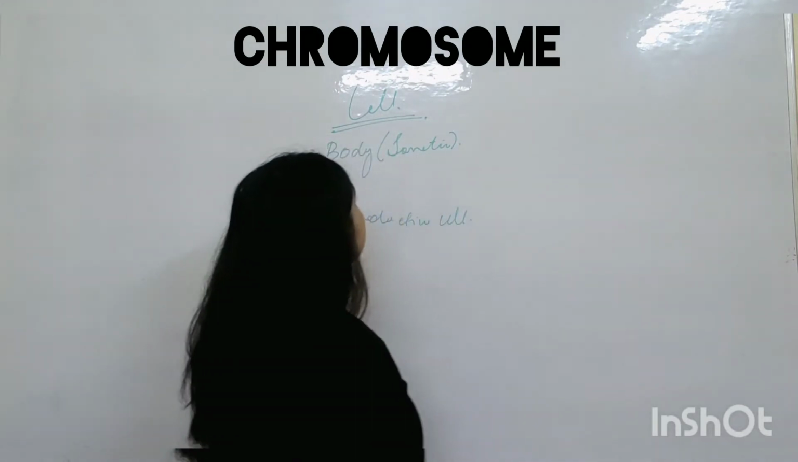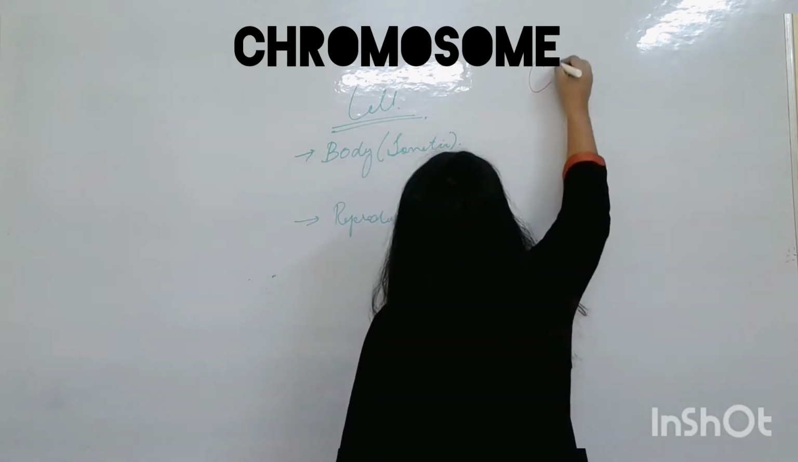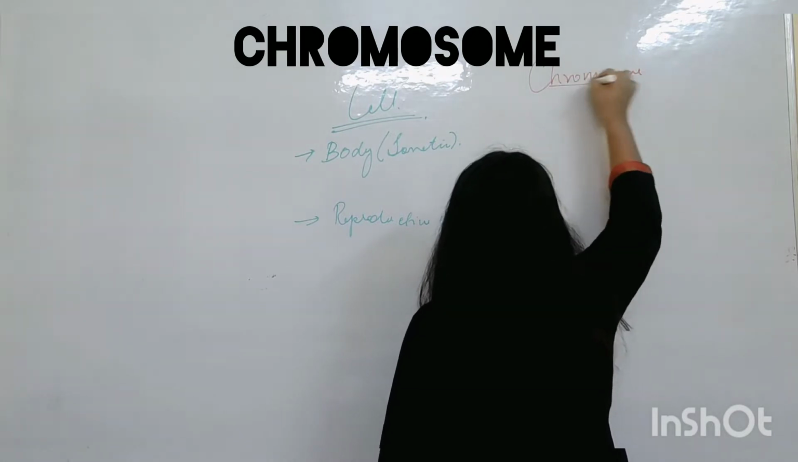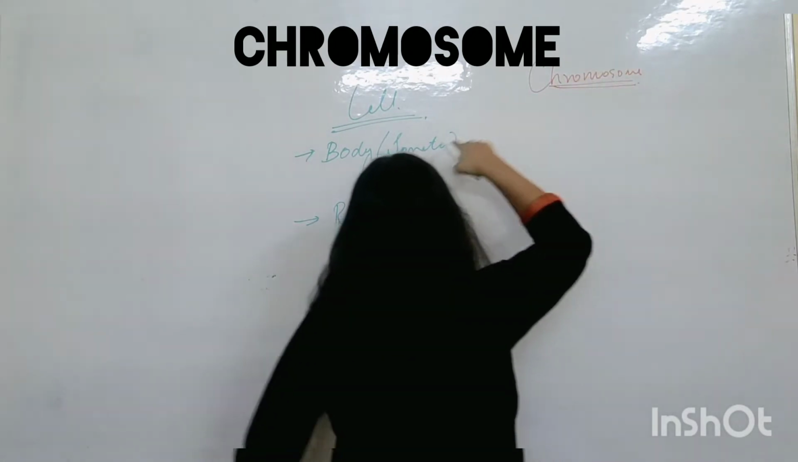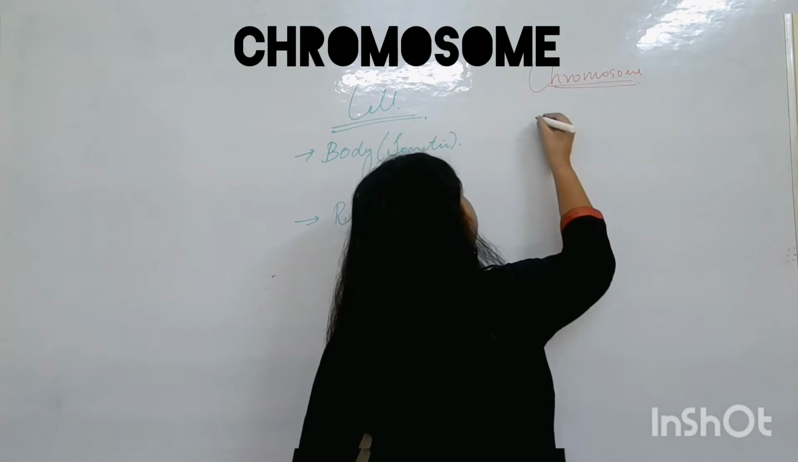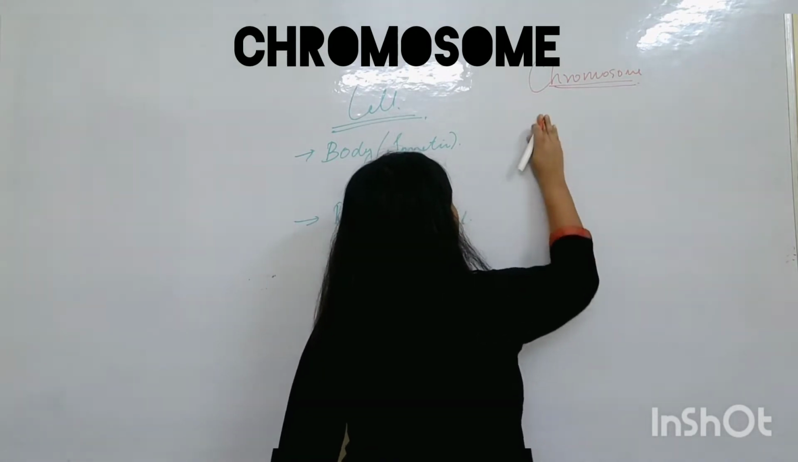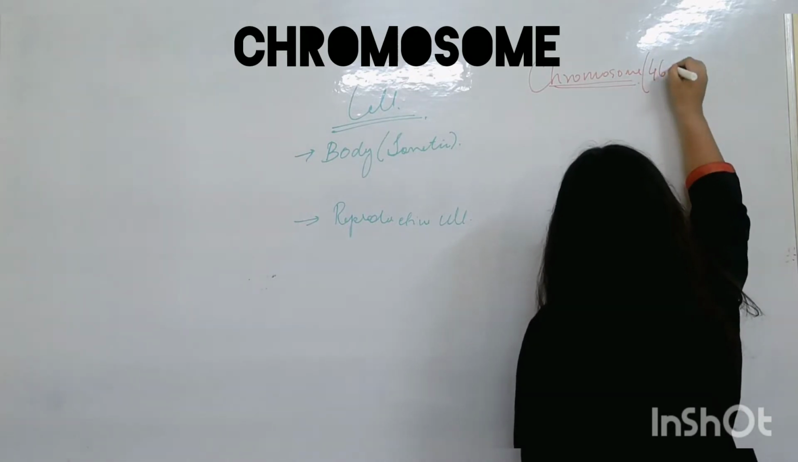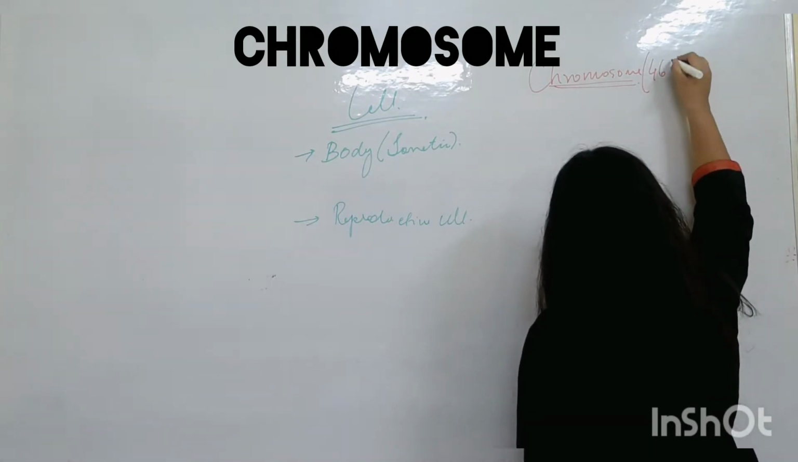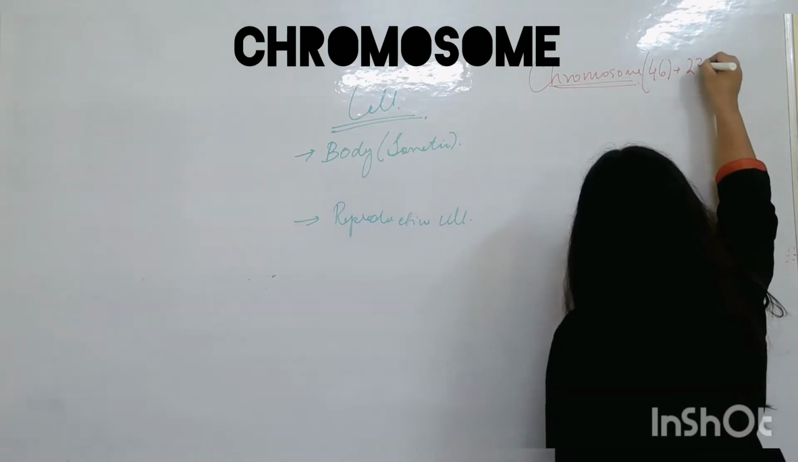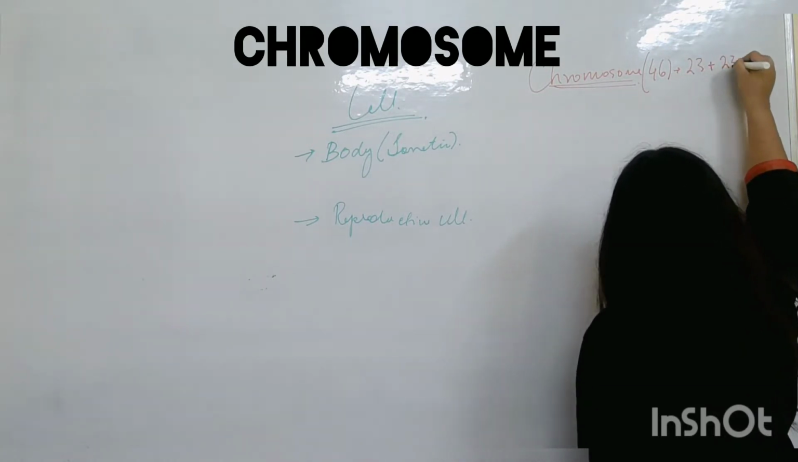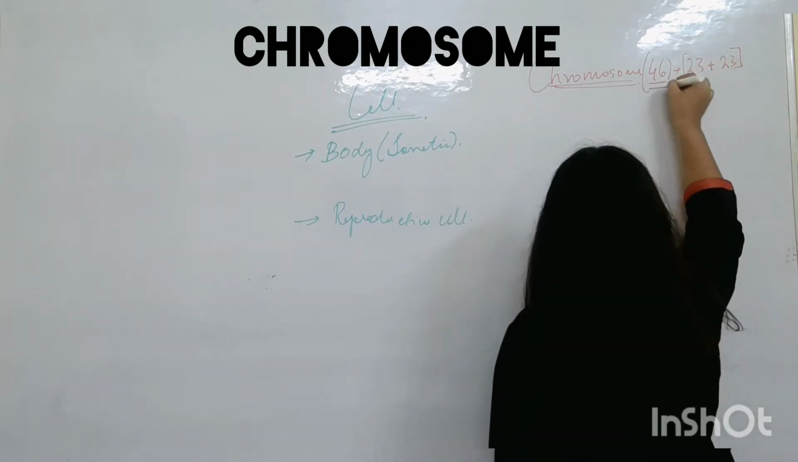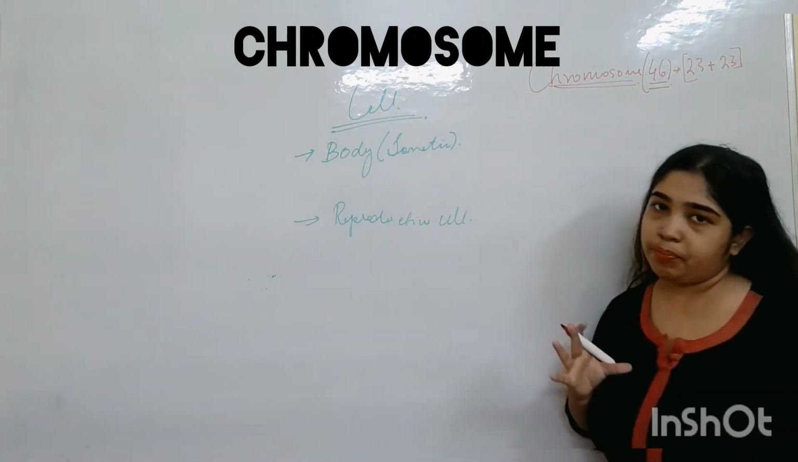Black. Okay. So now we know about the chromosomes. Very important: we have a total of 46 chromosomes, which is 23 pairs. That is 23 plus 23. So total 23 plus 23, that is 46 chromosomes we have in our body.